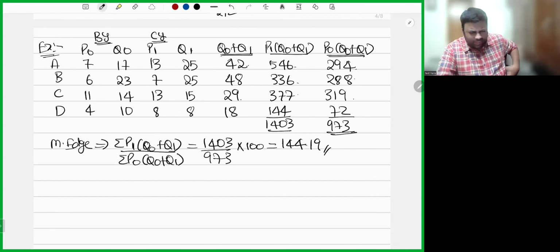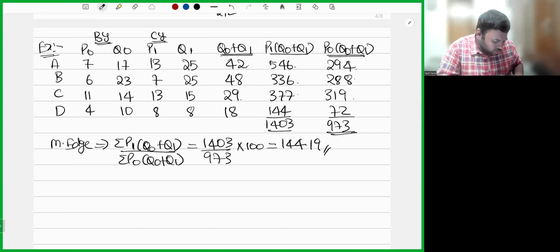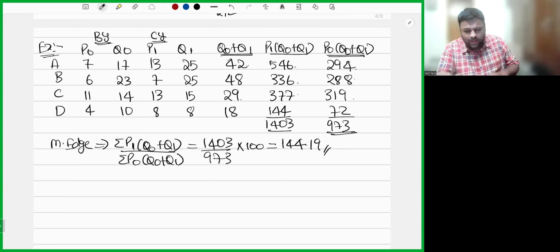The Marshall Edgeworth index number is simple to calculate. There's nothing special, just multiplication. Just make sure that you don't go wrong like me. I went wrong in calculation in the past two sums. So there is no need to specially do any sum on this Marshall Edgeworth index number. Now, let's proceed further.